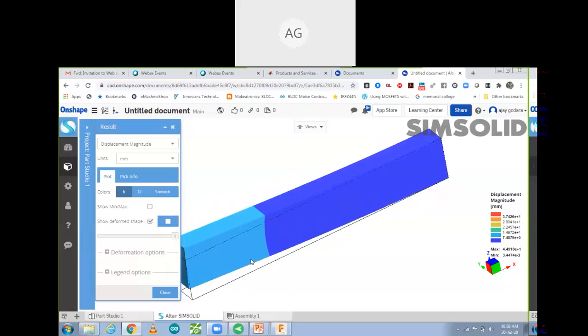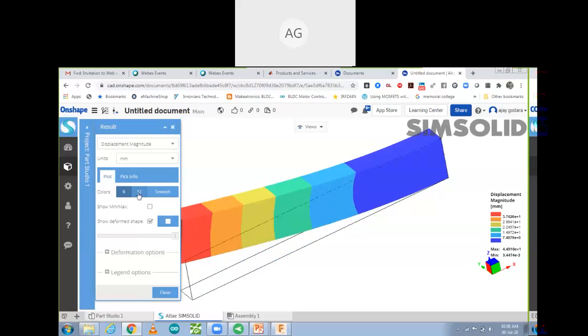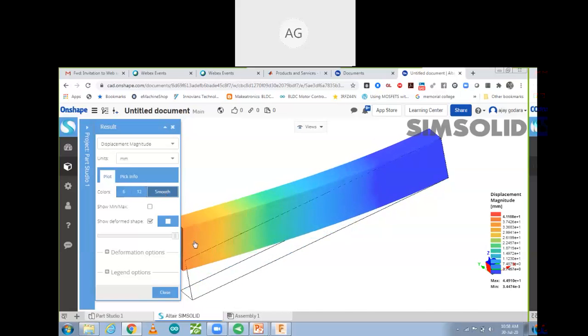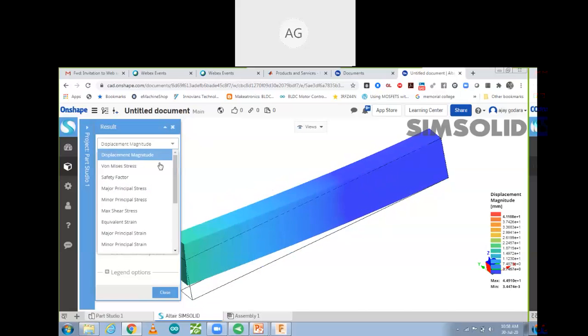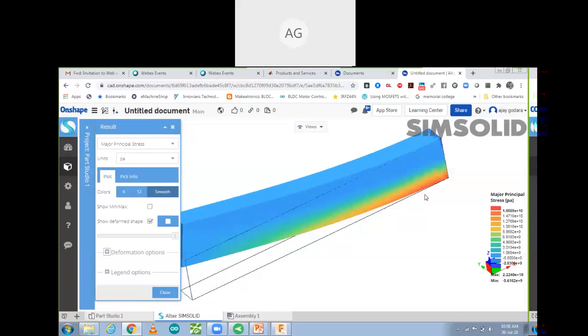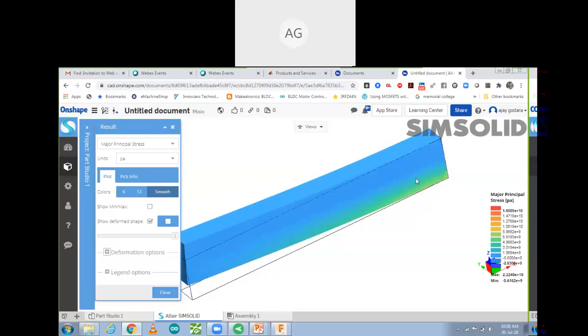So all other parameter also like colors, if you want to check in multiple color, that also you can see more accurate result. Smoothness के साथ देखना, that also you can see it. और then after that safety factor, major principal stress. तो सारे पैरामीटर आप यहाँ पे देख सकते हैं कि कहाँ पे सबसे ज्यादा आपका स्ट्रेस आ रहा है.